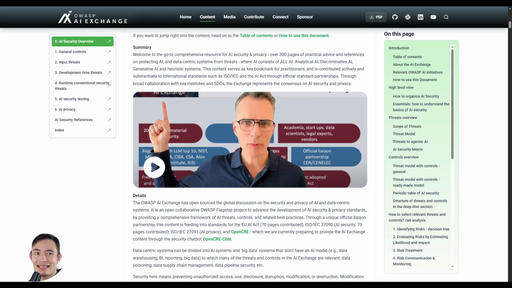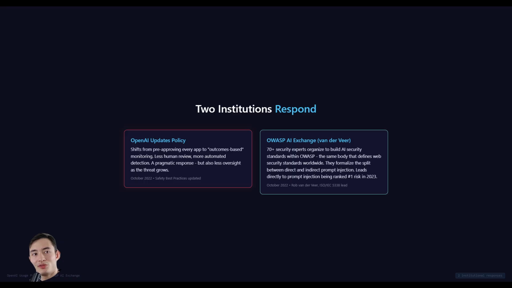It would be a specialized subdivision of OWASP, the organization that defines the top security risks for every web application in the world. Over 70 experts will start building AI security standards. They will formalize a critical distinction between direct prompt injection, where the user types the attack, versus indirect prompt injection, where an attack is hidden in something that the AI reads. That split will become the standard for every security researcher's talks about prompt injection from this point forward. This will eventually lead to prompt injection being ranked number 1 risk on the OWASP top 10 for LLMs in 2023.